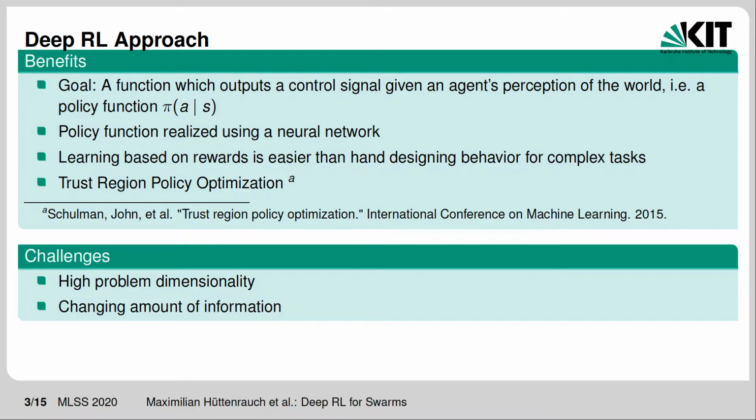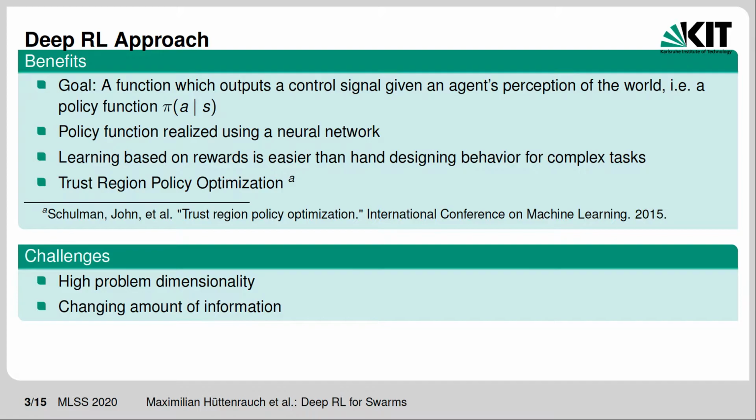The goal of reinforcement learning is to learn a function which outputs a control signal given a state or an observation of a state of a system, a so-called policy function pi. We prefer learning a policy based on rewards, as modeling behavior by hand becomes infeasible for increasingly complex tasks. The underlying reinforcement learning algorithm which we use to learn the policies is called trust region policy optimization, and I would like to refer you to the original paper for details. It is important to know, however, that the policy function is realized using a neural network.